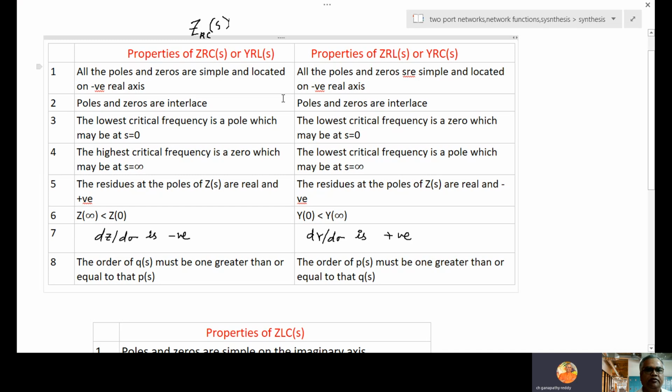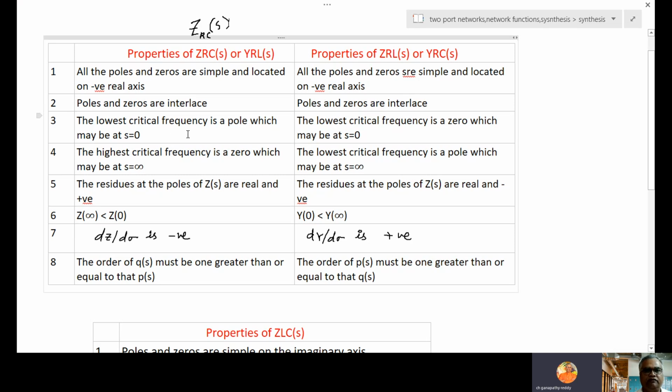So this statement is common. Poles and zeros are interlaced. Interlaced means pole, zero, like that. It will alternately change. Here also poles and zeros are interlaced.